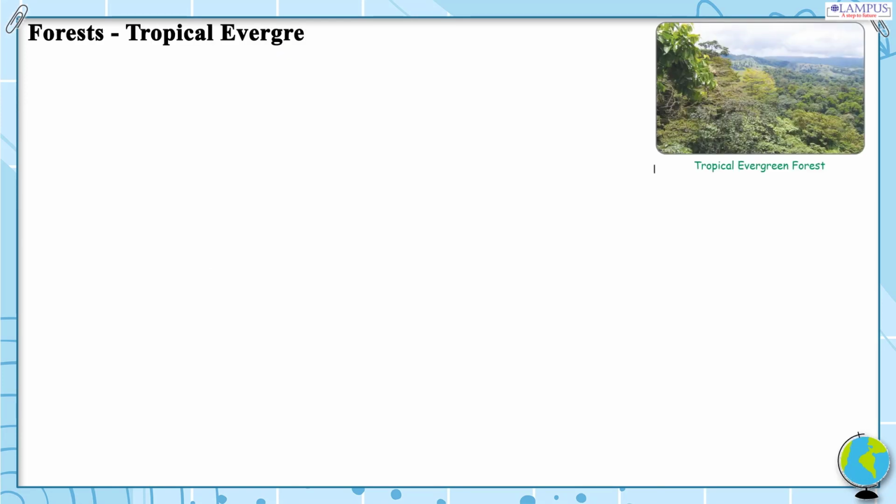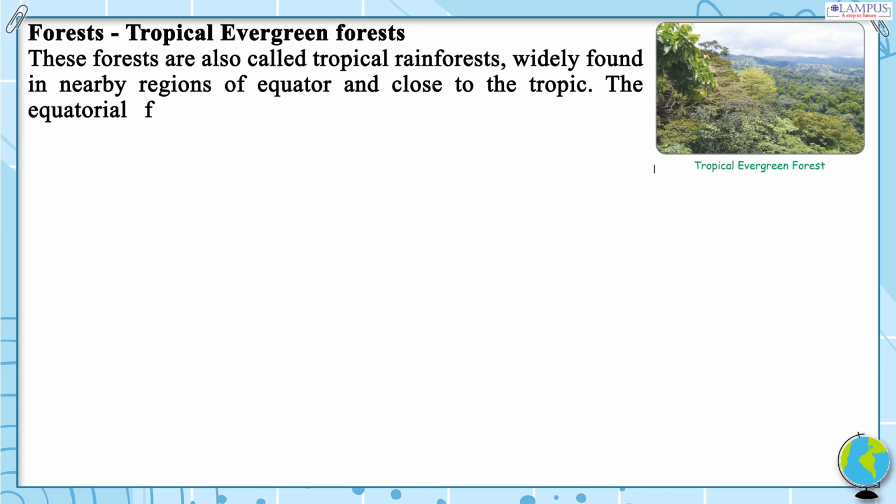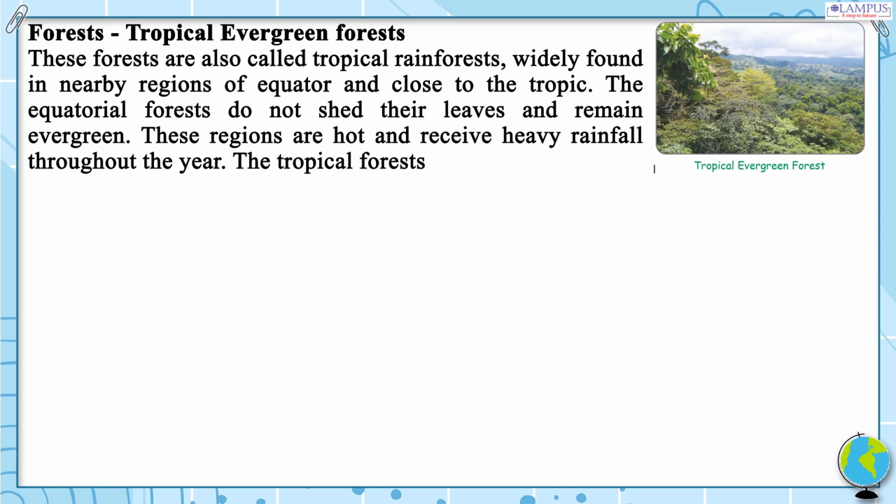Forests. Tropical evergreen forests. These forests are also called tropical rainforests, widely found in regions near the equator and close to the tropics. The equatorial forests do not shed their leaves and remain evergreen. These regions are hot and receive heavy rainfall throughout the year. The tropical forests have several layers of vegetation.